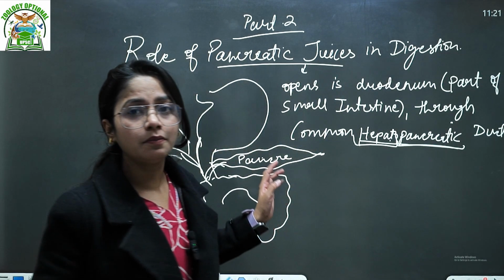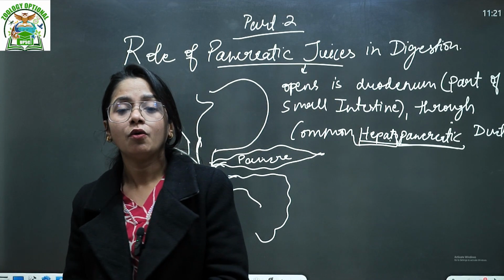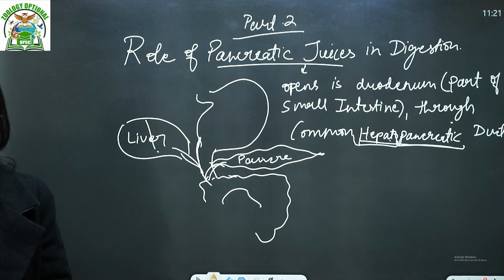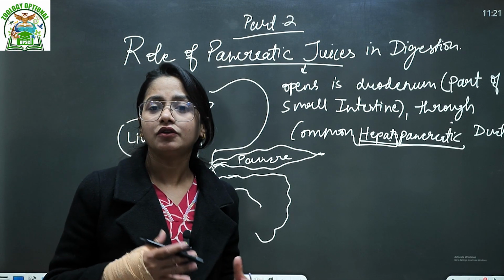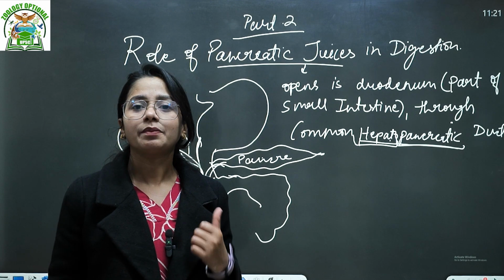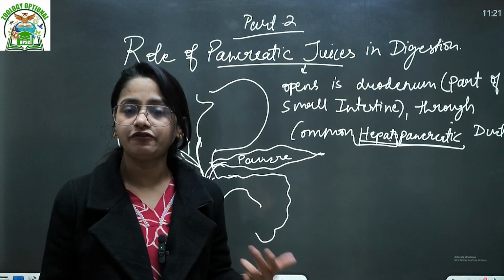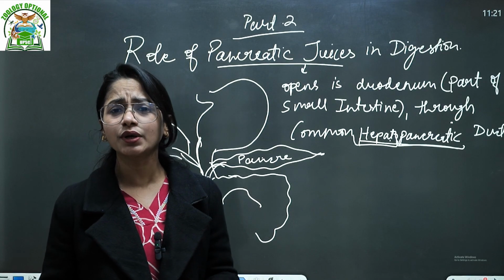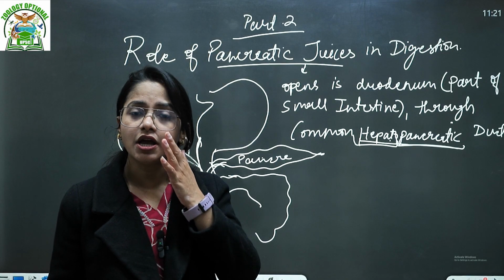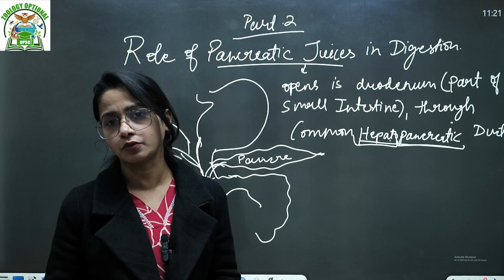It contains both the bile juices and the pancreatic juices. Okay, so now we are going to see what juices are contained in the pancreas. Of course, if we talk about the major food particles, the basic things are carbohydrates, the second is protein, the third is fats, and the fourth is nucleic acid. According to different types of food, some foods contain so much protein, some contain carbohydrate, and so on, right?